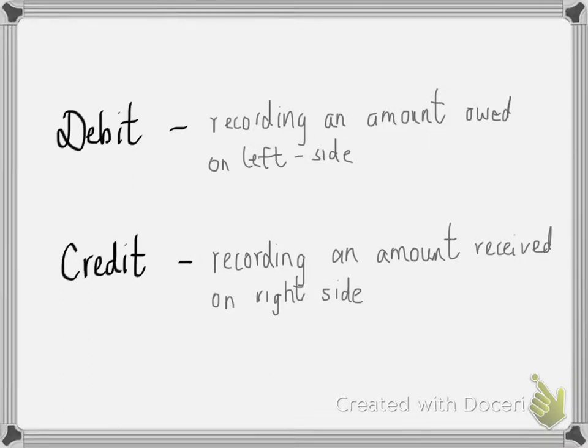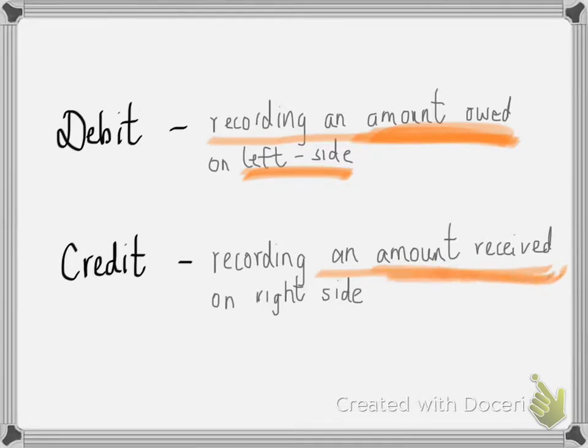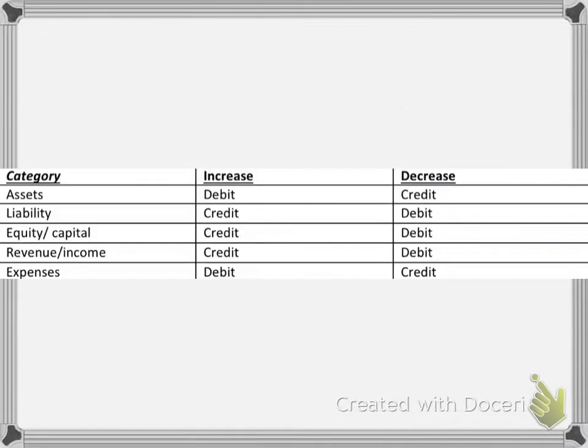So debit means when you're recording an amount which is owed. So here the amount is owed. That's when you do it on the debit side. Debit side means on the left side. And credit means recording an amount received. So here credit will be the amount received and credit side means on the right side. So now to know when do we debit an item of an asset, liability, capital, income and expense, and when to credit, you'll have to learn this table.